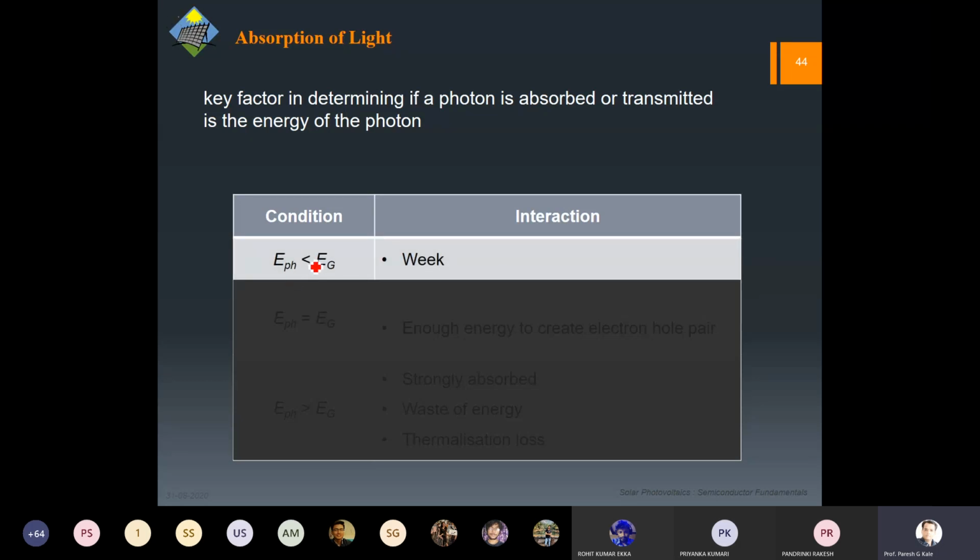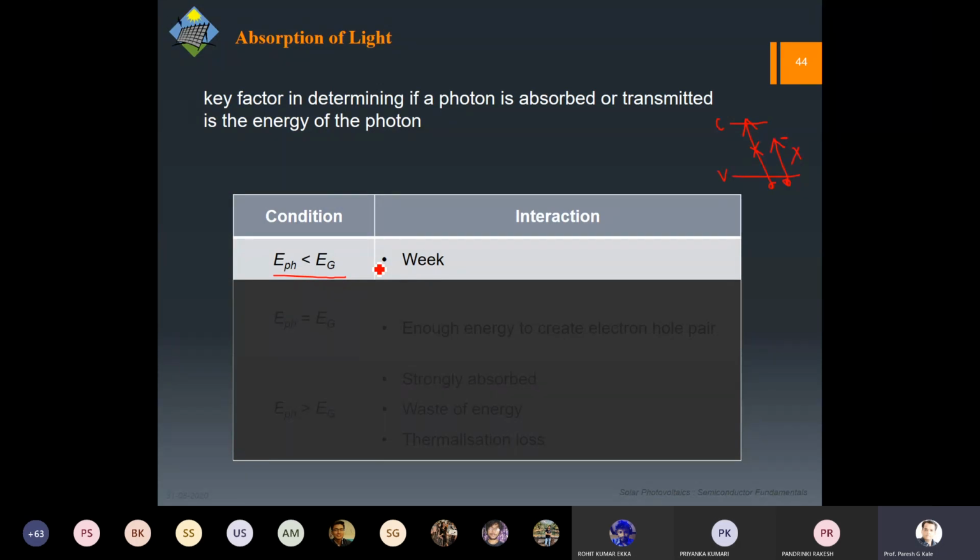If the photon is carrying energy less than the band gap, obviously it cannot strike the electron from the valence band so that it will reach the conduction band. No, this is not possible. And we know that no electron can sit in between. Again, don't consider trap levels and impurities, forget about that. It cannot sit between the conduction and valence band. So this is not possible. As I've said, this photon sees the material as transparent.